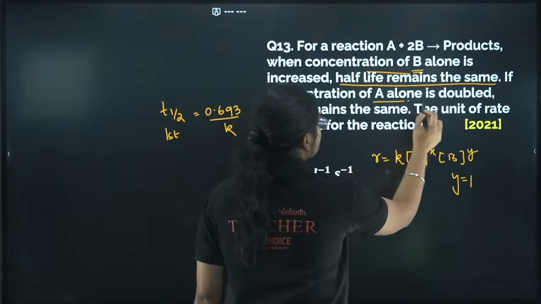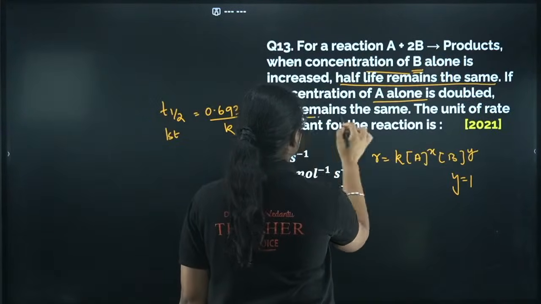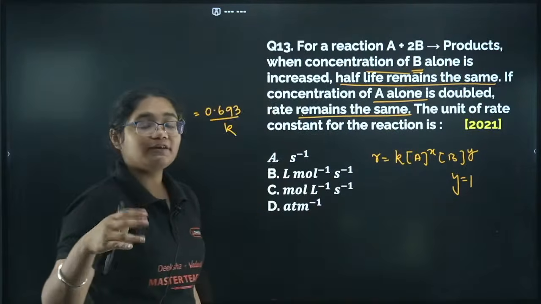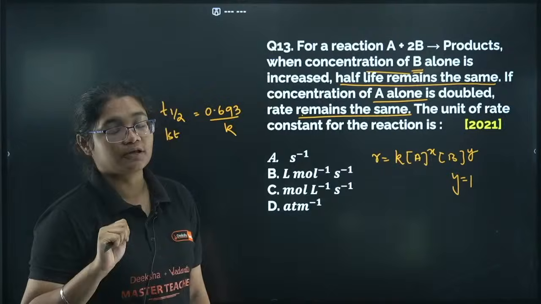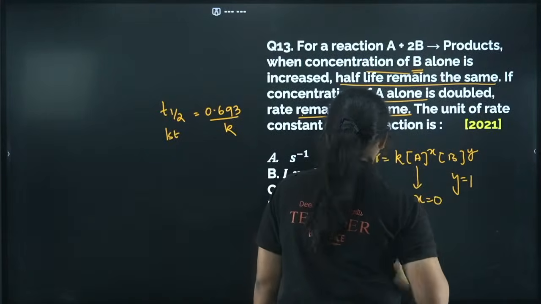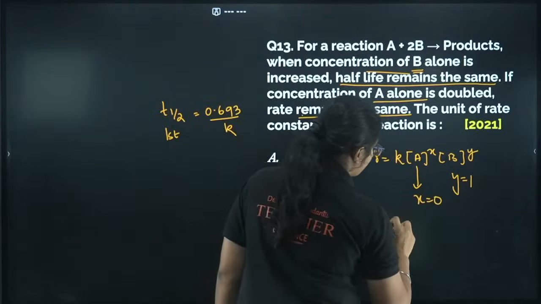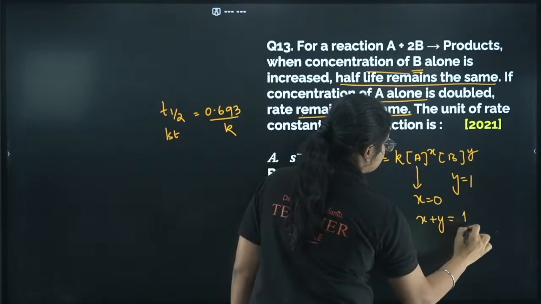If the concentration of A alone is doubled, the rate remains the same. Means even if you change the concentration of A, there is no change in the rate of the reaction. That is because this must be a zeroth order reaction with respect to A, so x must be 0. So what is the overall order of the reaction? You have x plus y, which is 0 plus 1 is equal to 1.